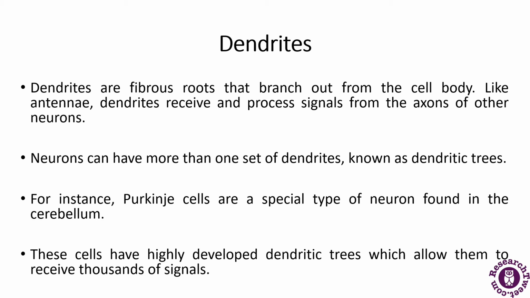For example, Purkinje cells are a special type of neuron present in the cerebellum. These cells have highly specialized, developed dendrites that allow them to receive thousands of signals.